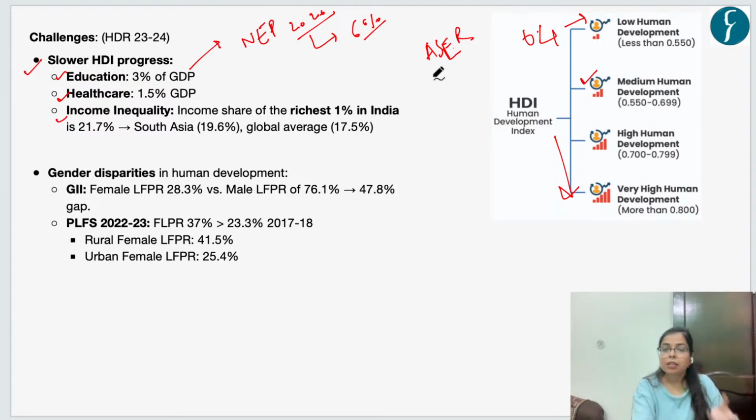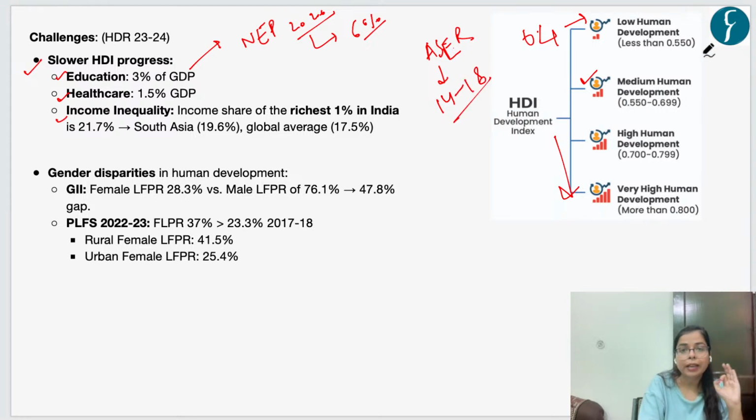As per this latest report, it did a survey of students in the age group of 14 to 18 years in rural districts, and it found that though the enrollments in the secondary education institutions have increased.